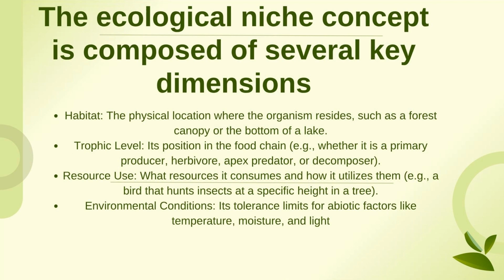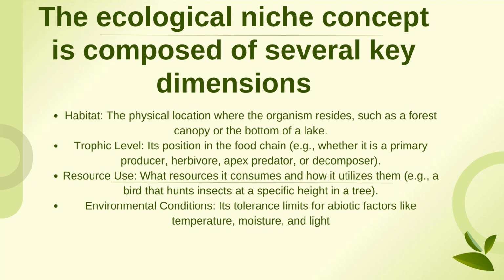The ecological niche concept is composed of several key dimensions. What are those key dimensions? Firstly, it is habitat, the physical location where the organism stays, like a forest or forest canopy or the bottom of the lake, where the sunlight does not enter much. Next comes the trophic level. Trophic level is the position in the food chain. For example, whether it is a primary producer or a herbivore or a predator or decomposer.